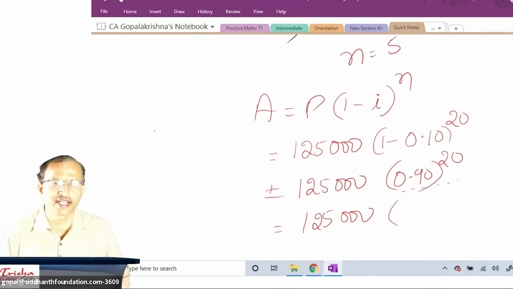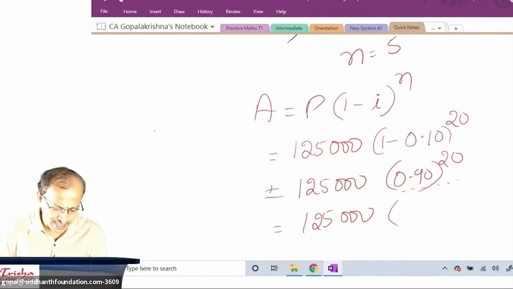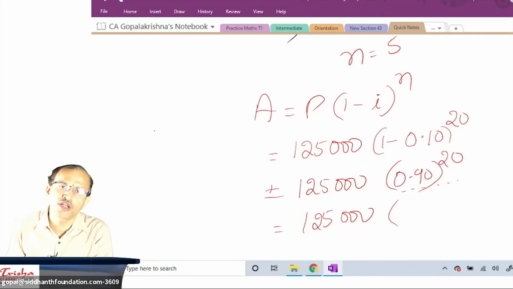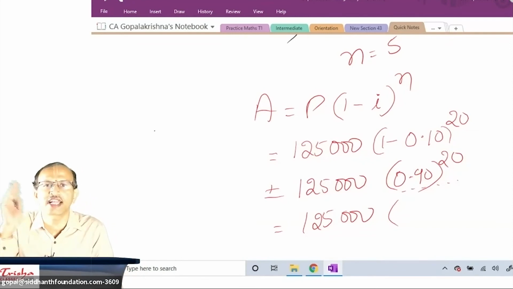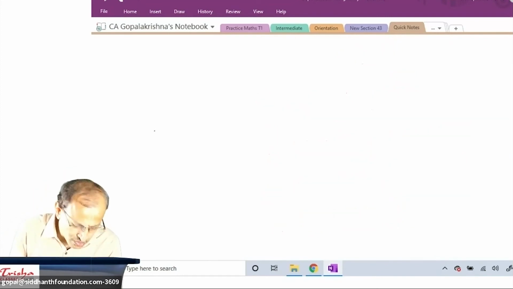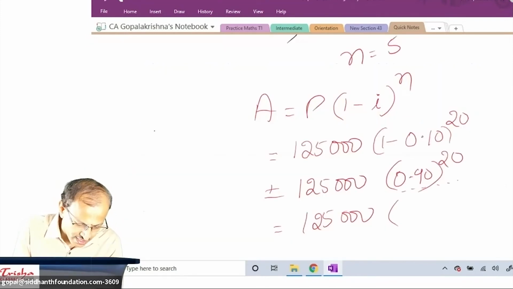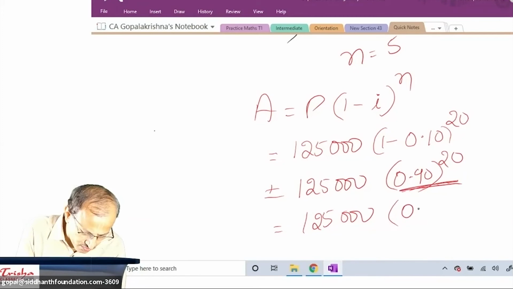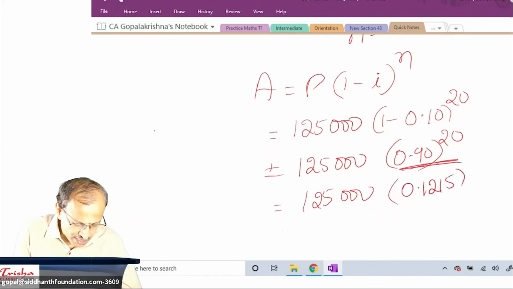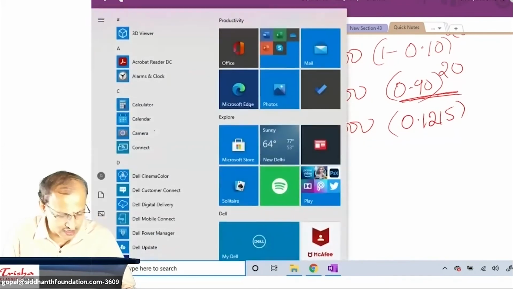All of you use calculator. Quickly, let me know what 0.90 to the power 20 is. Because you have a new calculator, please don't go by the new calculator. I request you to use what is there in the hint. This is where many students make a mistake. You will go for 6 digits, 8 digits, you will not get a tally, and you will say none of these. No, you can't do that. You have to use the hint. It says 0.9 to the power 20 is 0.1215. So this answer is 0.1215.